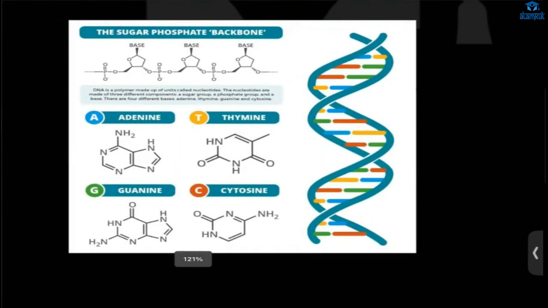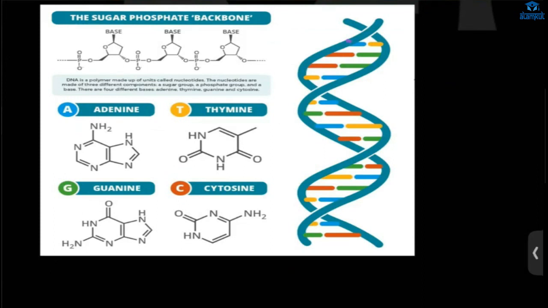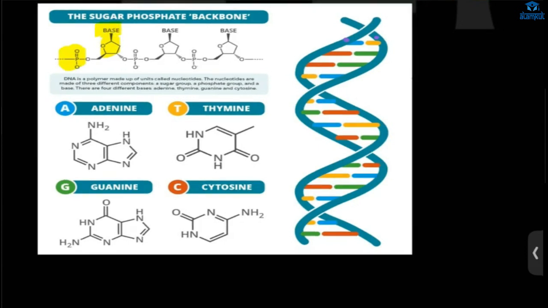You see, this is the DNA. It is double stranded. We have the sugar group, and we have phosphate, and we have base. The base could be adenine, thymine, guanine, or cytosine. These are all bases, nitrogenous compounds which make up our DNA. So this thing here is one strand. In the same way there will be another strand like that.